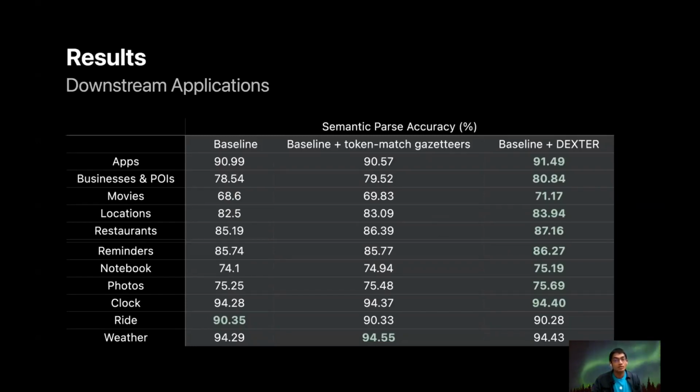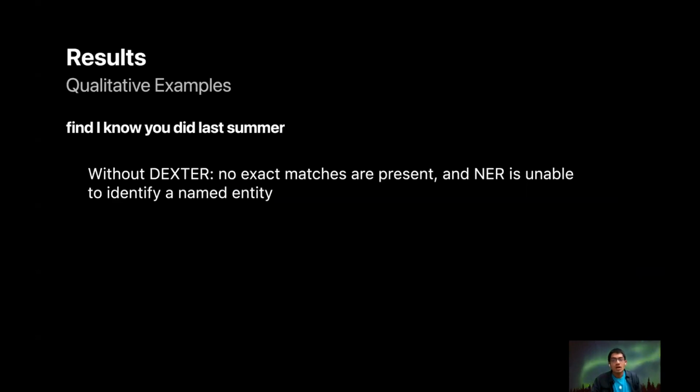In semantic shallow parsing in a voice assistant setting, using DEXTER improves over baseline models trained both with and without a token match gazetteer feature. This happens in 9 out of 11 domains in our test sets, with statistically significant improvements in 5 of them. We see a 5.4% reduction in error rate averaged across all the 11 domains over the model without gazetteers, and an improvement of around 3.1% over the model which also uses token match gazetteers.